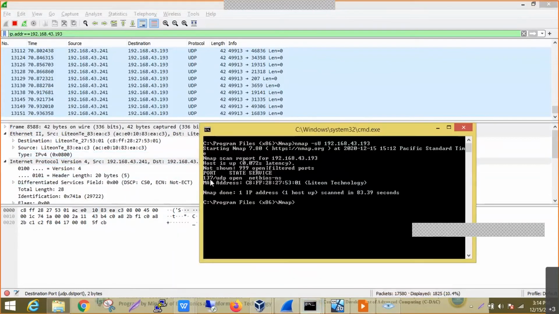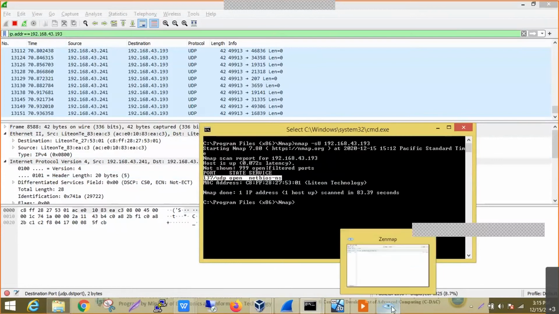Okay, now here we can see there is a particular UDP port, 137. This is a UDP port which we haven't observed in the previous case, because there we observed 135 and 139, which are TCP based. Here we can observe another port, 137, which is open. This is possible because we are using the flag for UDP scanning. So this is how we can use Nmap as the scanning tool to assess the different protocols, ports or services that are available.